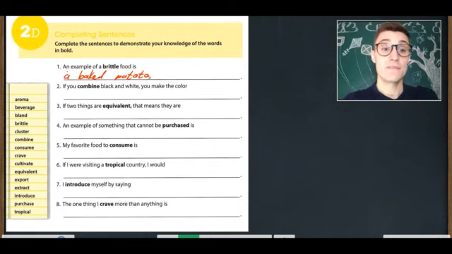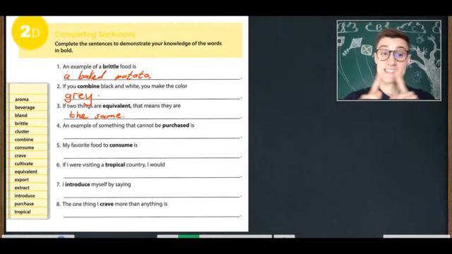Number 2. If you combine black and white, you make the color what? Gray. If you combine black and white, you make the color gray. 3. If two things are equivalent, that means they are the same.